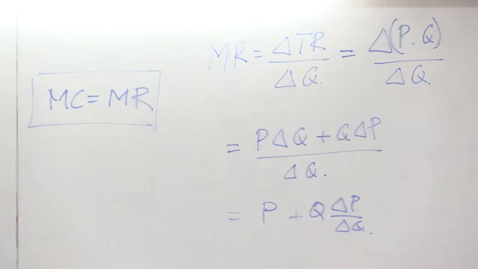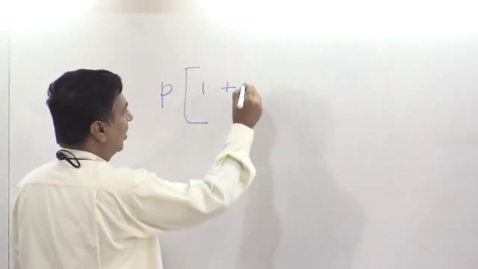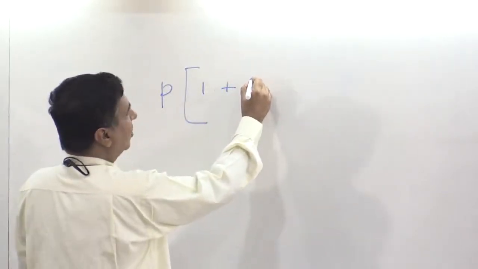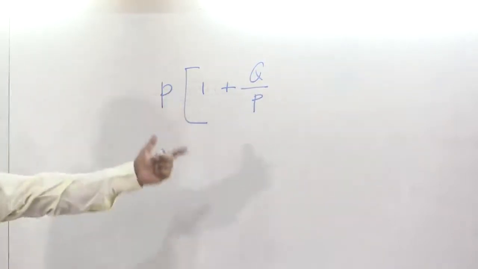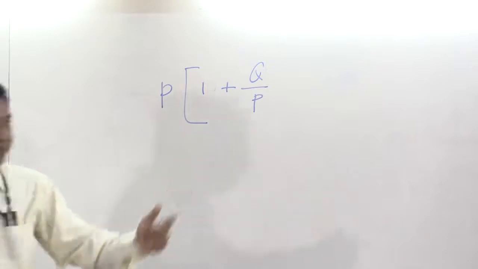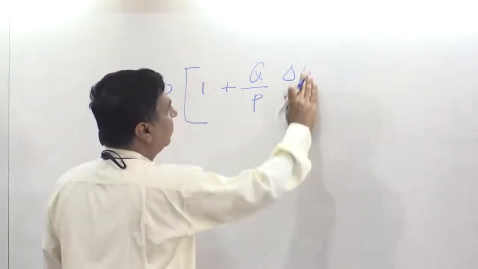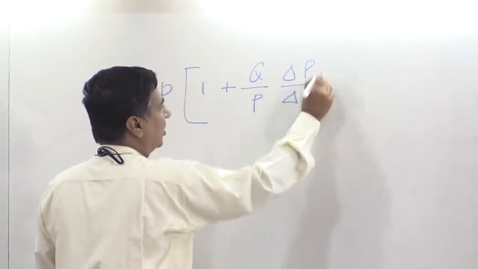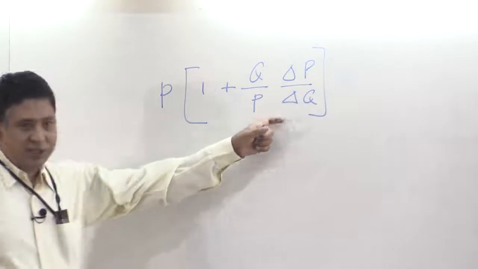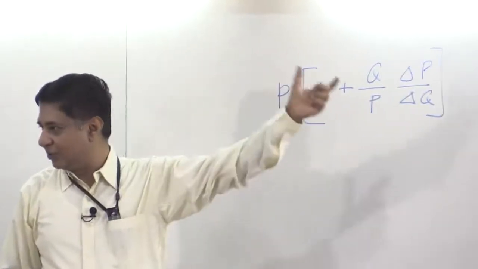So price into 1 plus change in P by change in Q times Q by P. Since I have multiplied by Q, I should divide by P. So what is this? The inverse of the elasticity of demand.